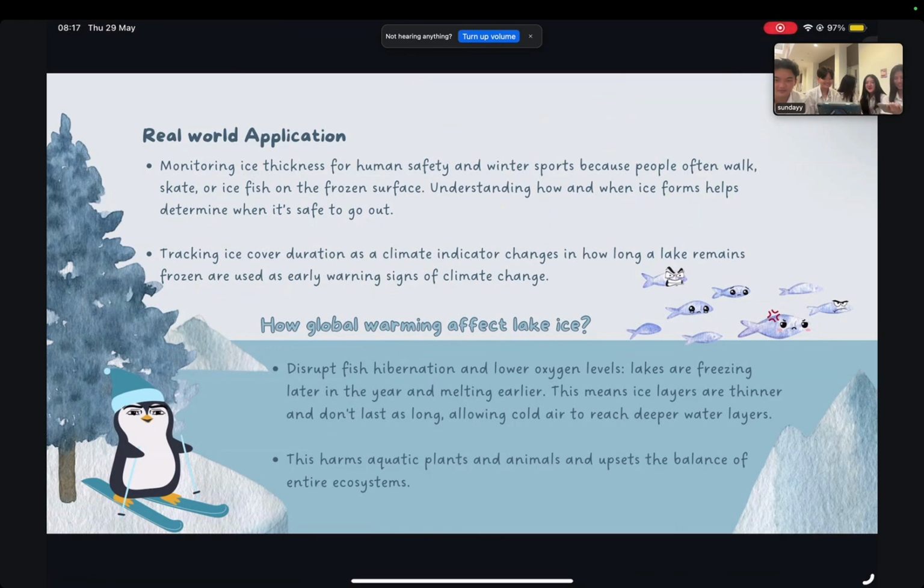How global warming affects the ice: it disrupts fish hibernation and lowers oxygen levels. Lakes are freezing later in the year and melting earlier. This means ice layers are thinner and don't last as long, allowing cold air to reach deeper water layers.